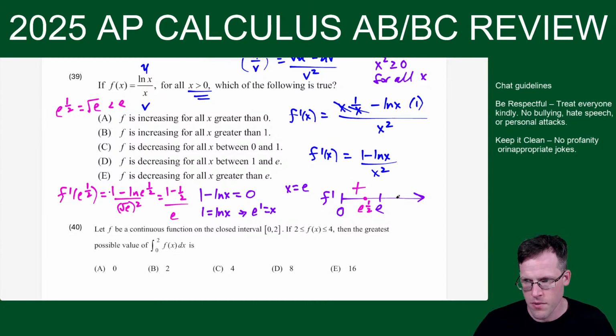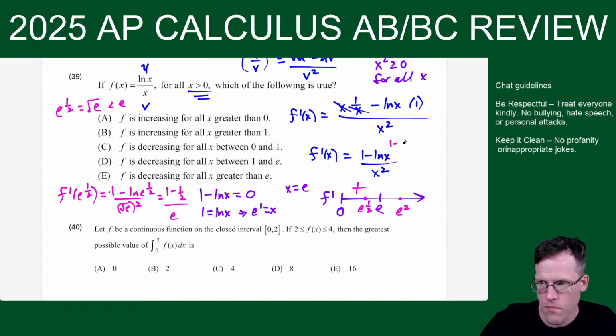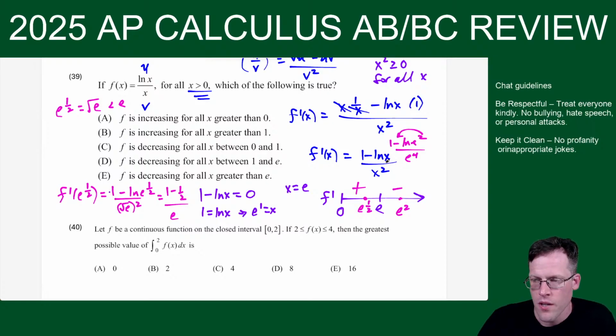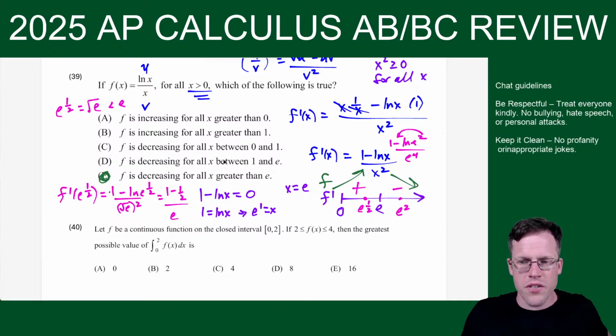And then if I plug in something like, let's say over here, like e squared, I would get 1 minus natural log of e squared over e squared squared, or e to the 4. And then that 2 would go in front. I'll get 1 minus 2, which is negative 1, so this comes out negative. Okay, so this tells us now the behavior of f. F is increasing from 0 to e and decreasing from e to infinity. Or I could say f is decreasing for all x greater than e. Cool.